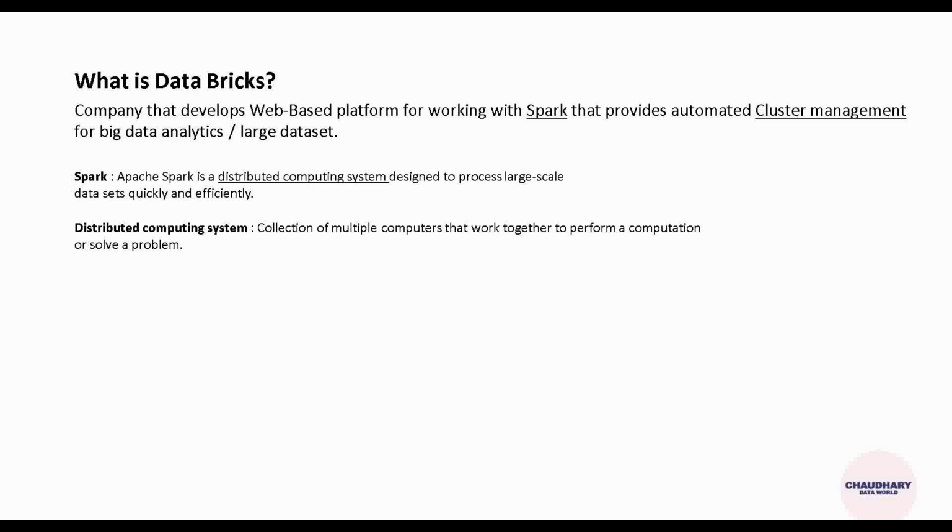It is a platform which additionally gives the feature of automated cluster management. Now, what is cluster management? For that, we'll first see what a cluster is. A cluster is nothing but a group of computers, which we saw in the distributed computing system. That means it's a group of computers or servers. A server is nothing but a computer.